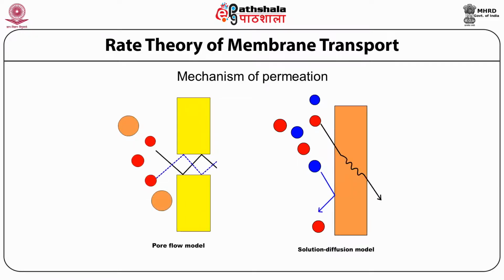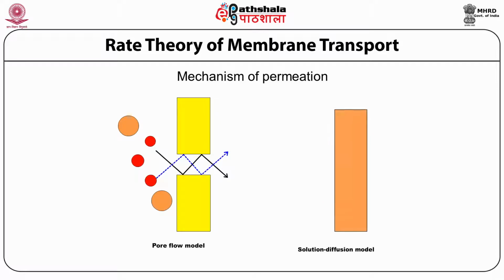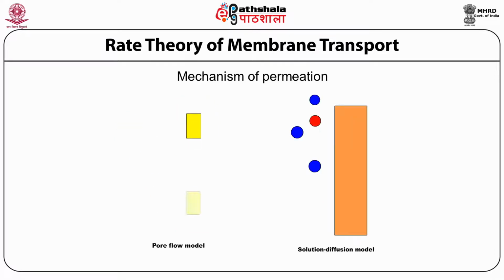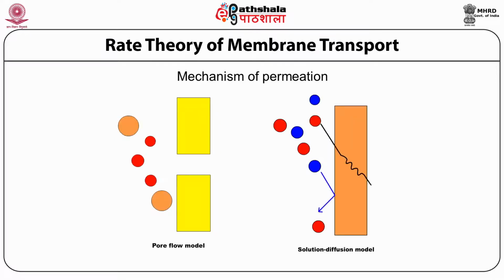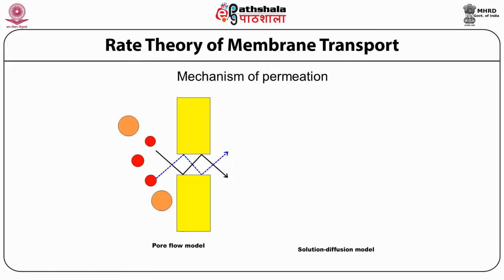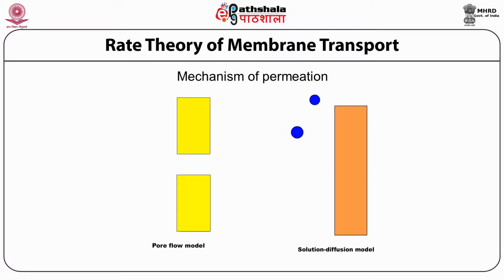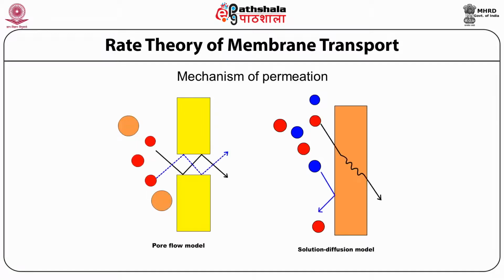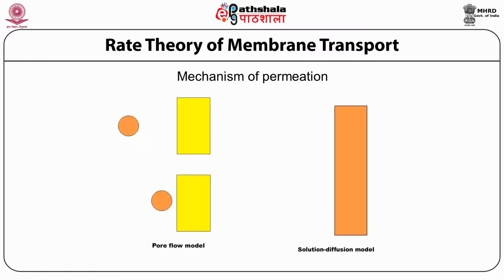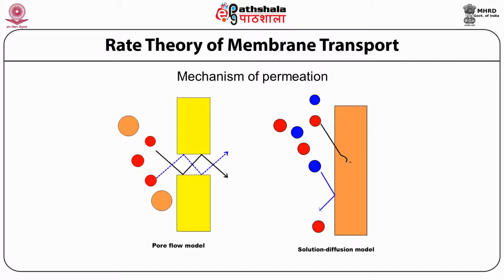Separation occurs because one of the permeates is excluded or filtered from some of the pores in the membrane through which other permeates move. This transport mechanism occurs in ultrafiltration, microfiltration and microporous gas flow membranes.